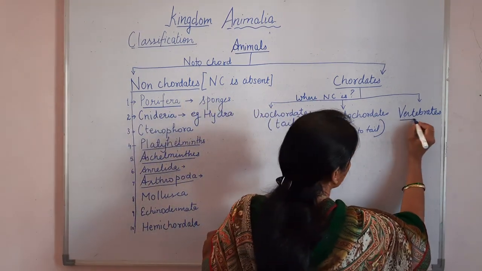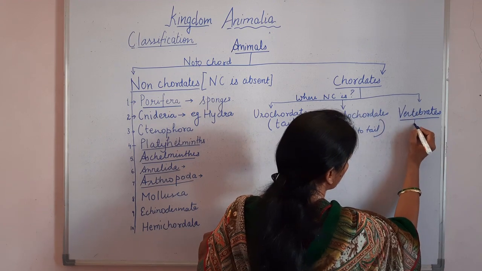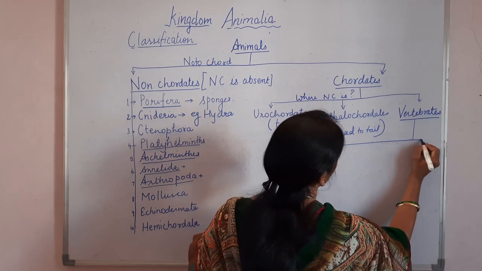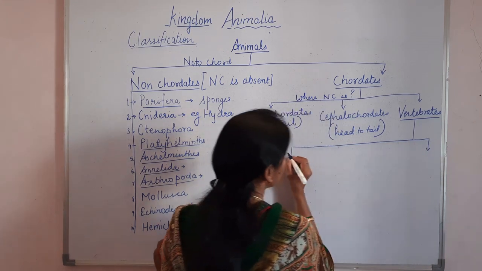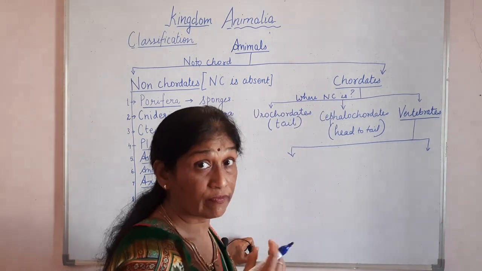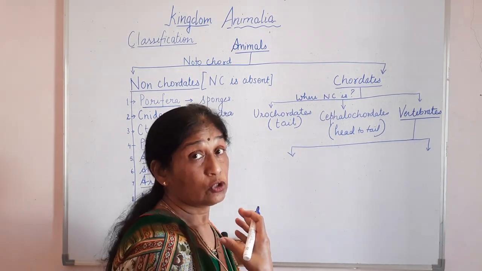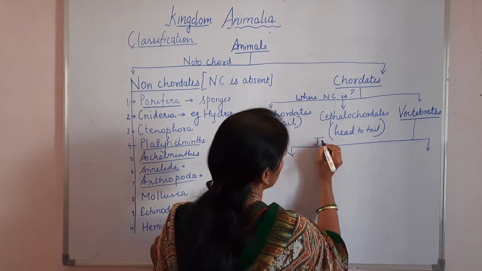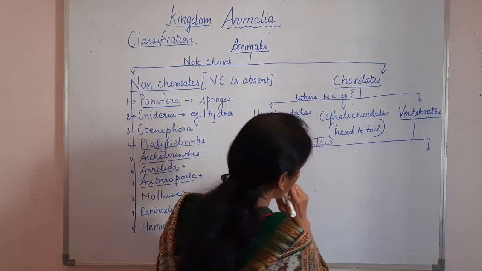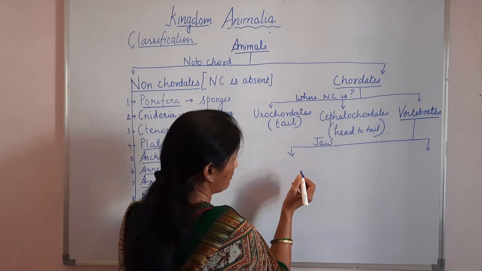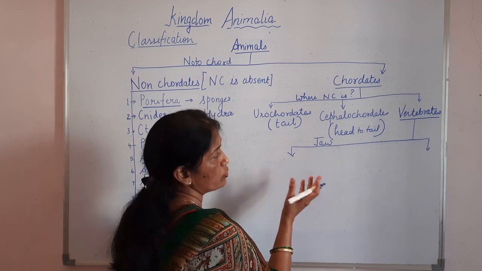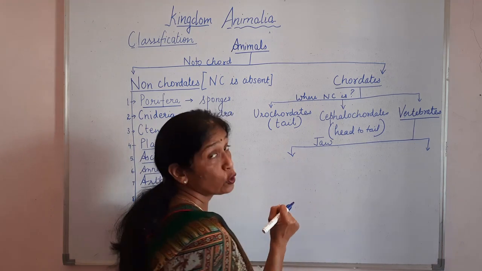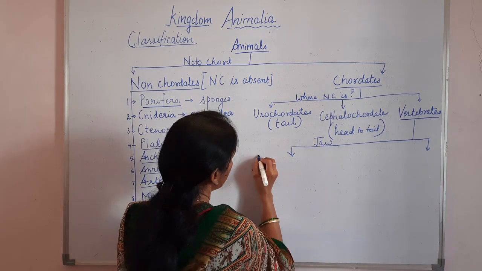Now these vertebrates, where it has taken the form of a vertebral column, can again be classified into two on the basis of whether the animal has a jaw, which is within the mouth. Jaw present or absent. So on the basis of jaw, we can divide vertebrates into two, and the one where the jaw is absent, they are called